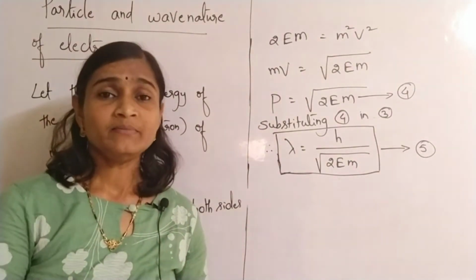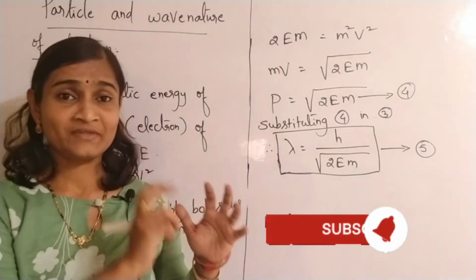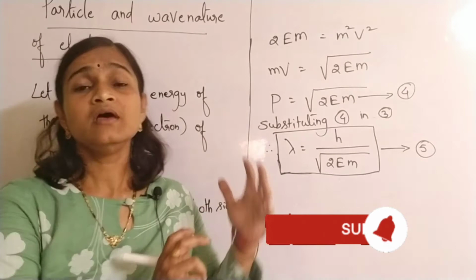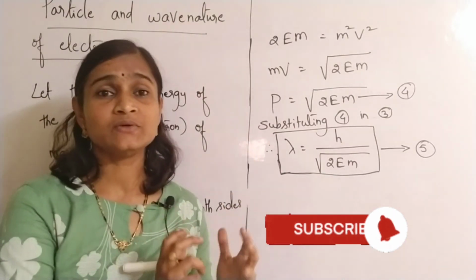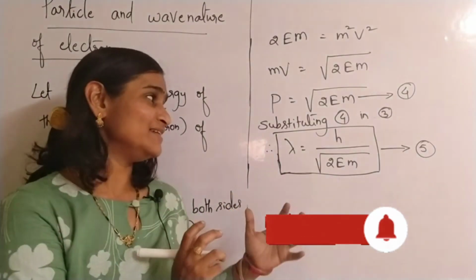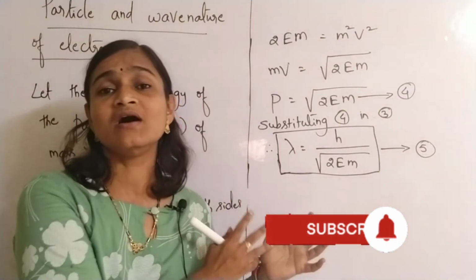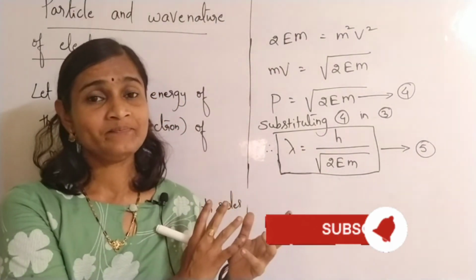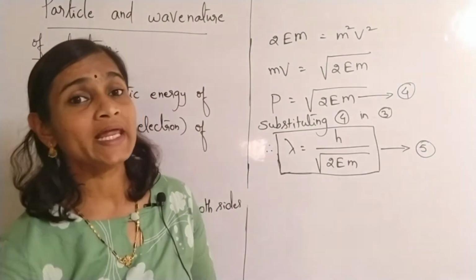Until now, I was telling that Louis de Broglie said the electron has wave nature, and he derived the expression for de Broglie's wavelength.